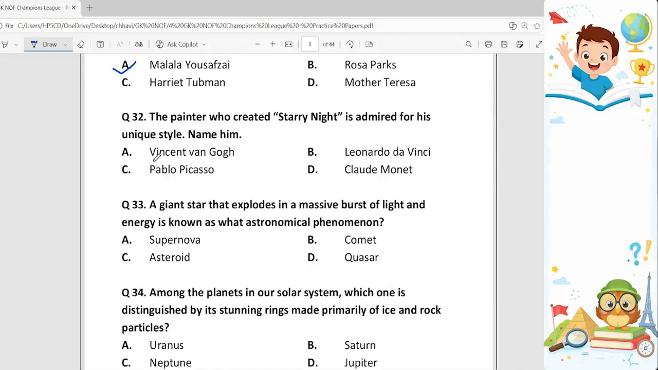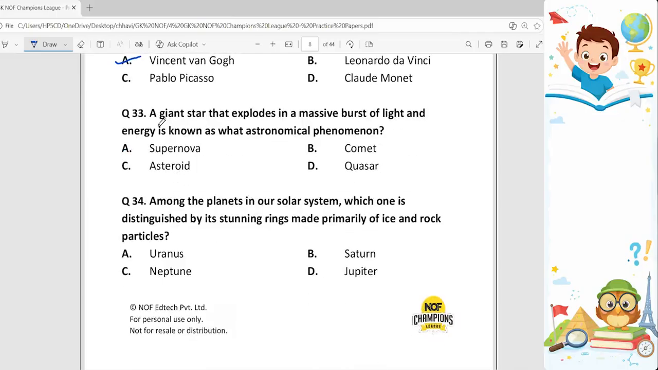Okay. 32. The painter who created Starry Night is admired for his unique style. Name him. So Starry Night is an oil on canvas painting by Dutch post-impressionist painter named Vincent van Gogh. Option A is the correct one for 32 question.